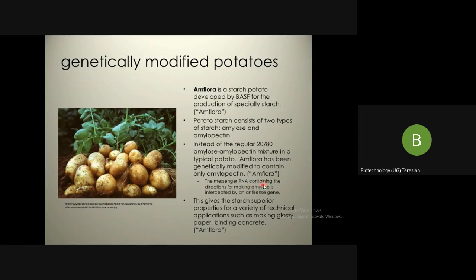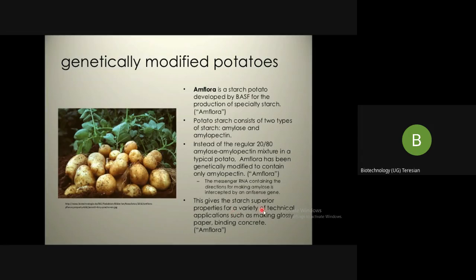The messenger RNA containing the direction for making amylose is intercepted by antisense RNA. That is, by using antisense RNA, they have ensured that amylose is not produced. The translation of amylose doesn't occur, so that the potato contains only amylopectin.